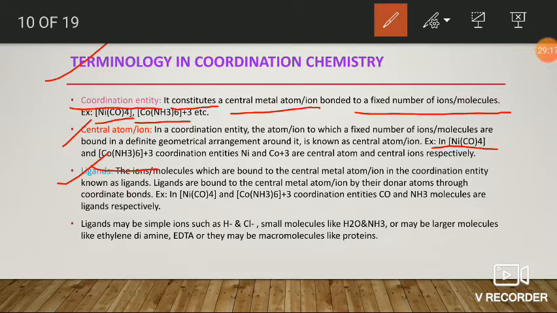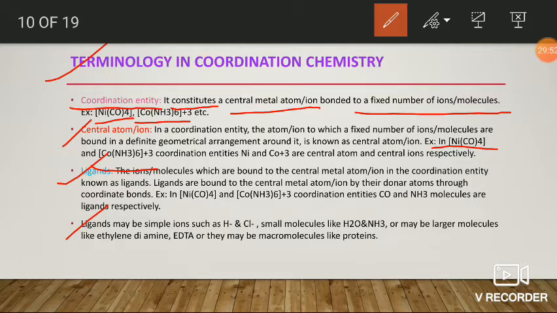One is the central atom must contain vacant d orbitals, and the second is the ligands must contain at least one donor atom, or they must contain a lone pair of electrons on the donor atom. Okay, these are the conditions to form a coordination compound between the central atom and the ligands.